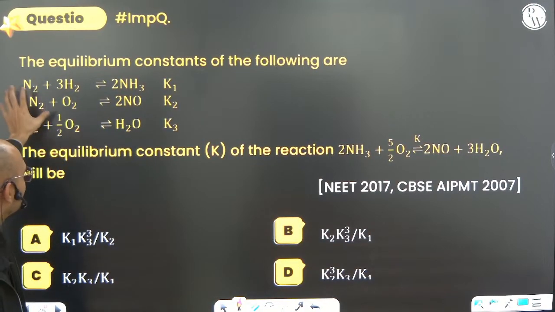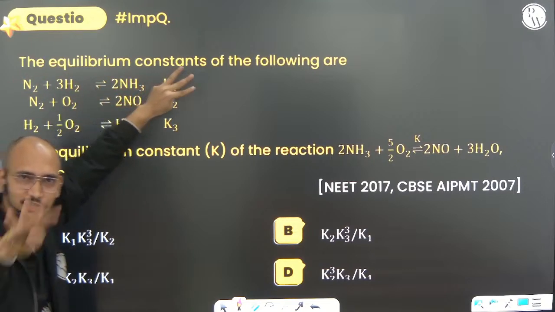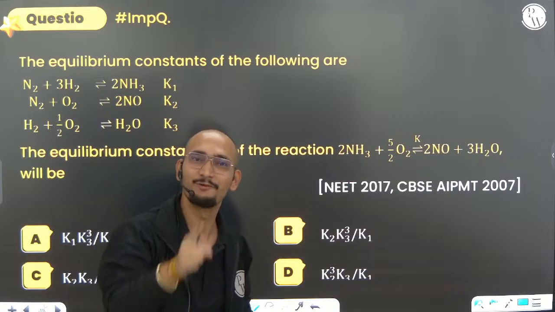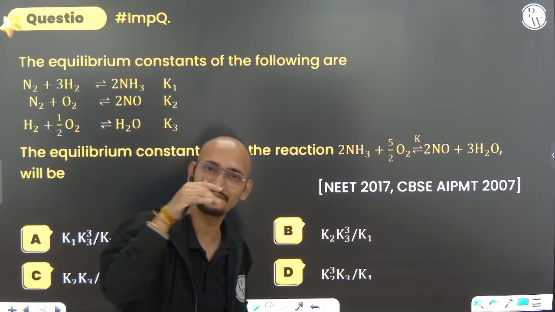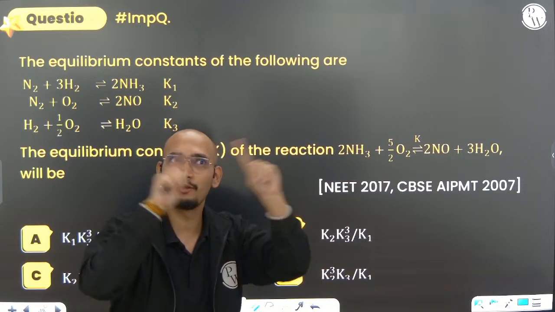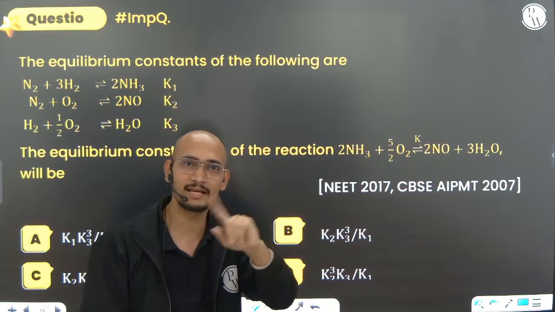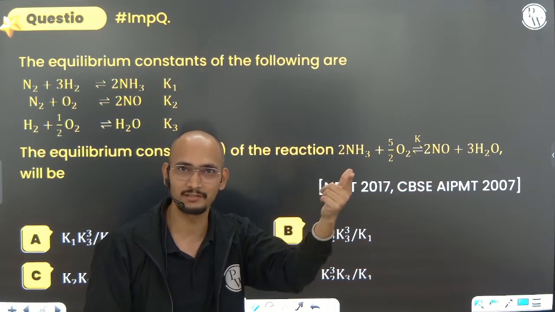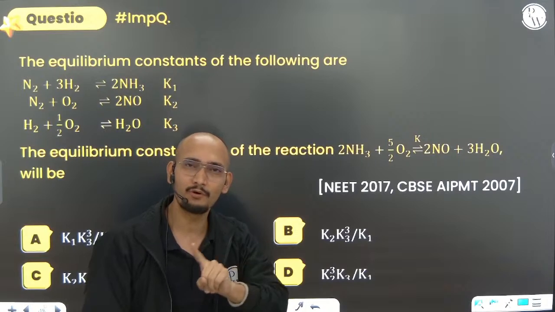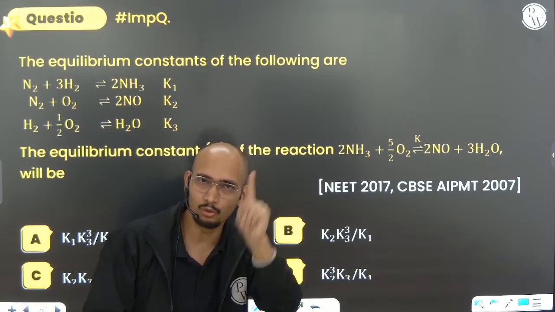Now always see that there are 3 reactions given. In these 3 reactions, just check which are the substances which are given only once. If something is given only once, that becomes your pole star. Because how many pole stars are there in the sky? Only one. And only a pole star can give you the direction towards the north, right? Same thing.